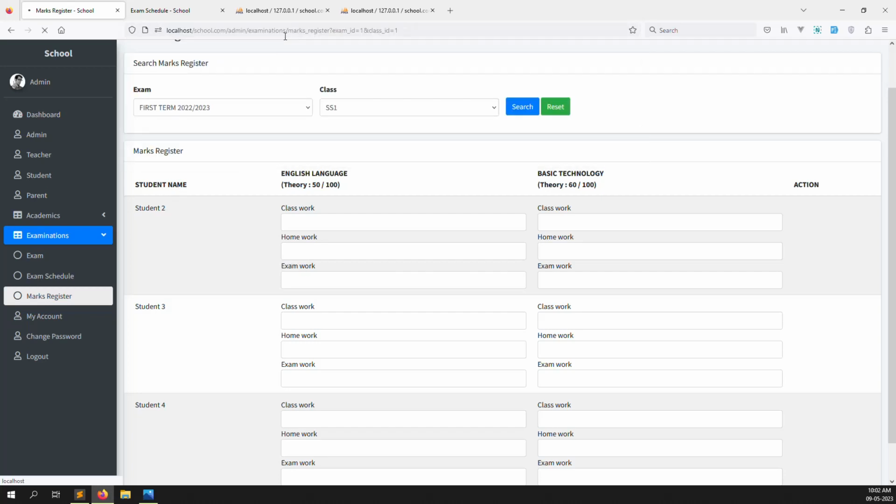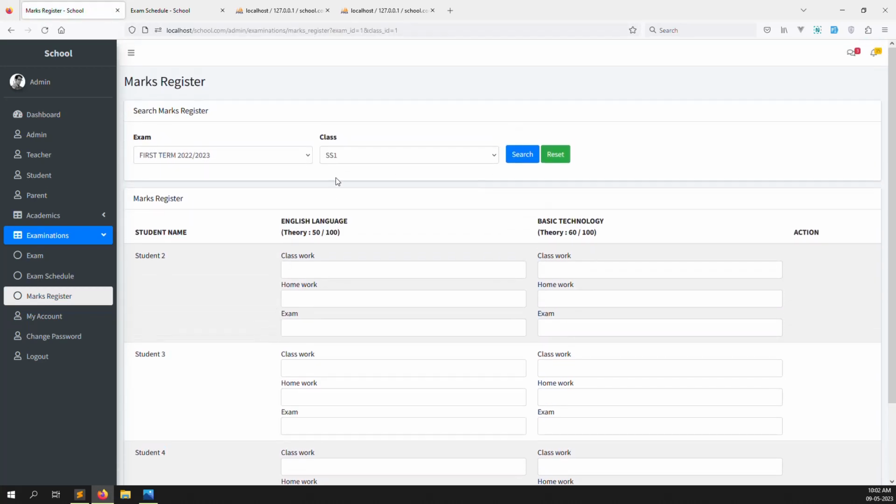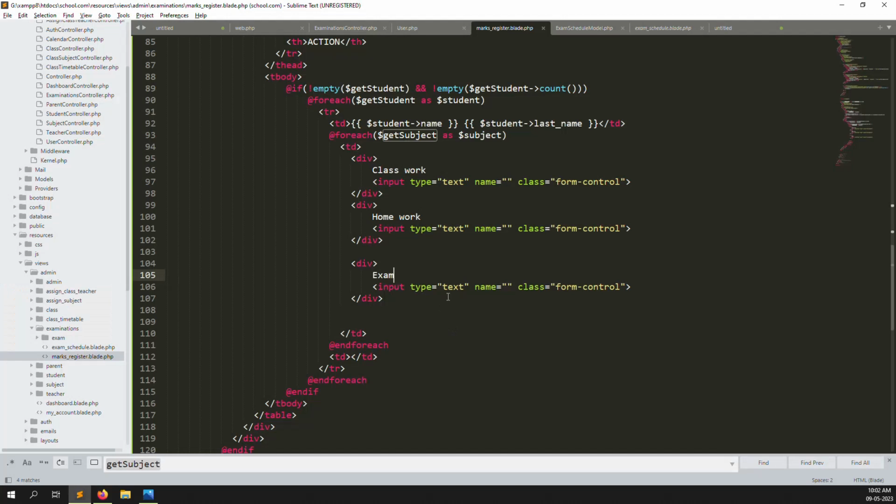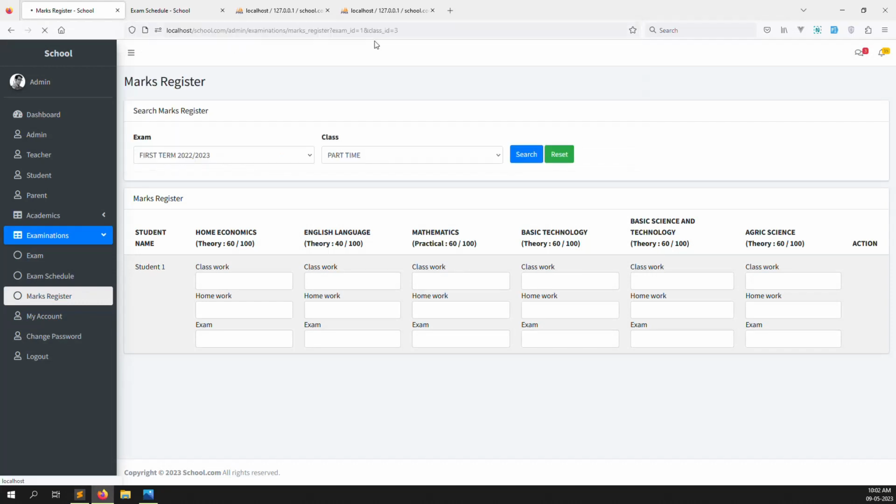And just go back again, refresh the page. So it's worked very well. Let's go to part time, so you can find out more subjects. So look like this, look show. You see, let's make a W capital so we can check how it looks. And we can put like this here is validation, so it's impossible to write a text.